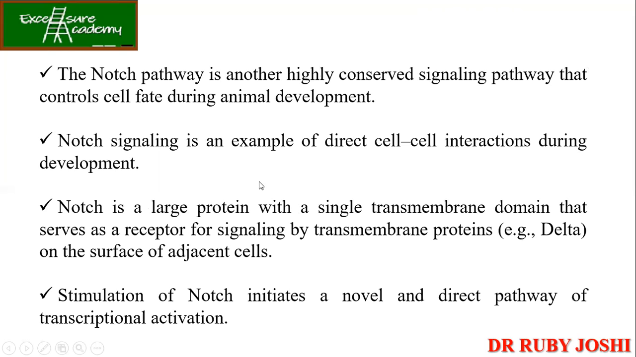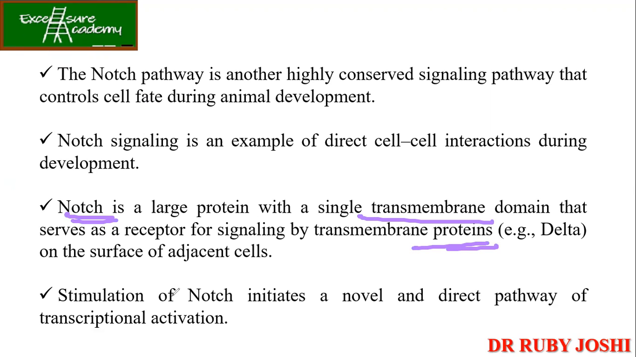Now the Notch pathway is another highly conserved signal pathway that controls the fate of the cell during animal development. So it is also an example of direct cell-cell interactions during development. So what is Notch actually? Notch is a protein with a single transmembrane domain, which will serve as a receptor for signaling by transmembrane proteins like Delta on the surface of the adjacent cells. So guys, it is important to remember that Notch is a transmembrane protein, okay, and it serves as a receptor for the other membrane proteins.